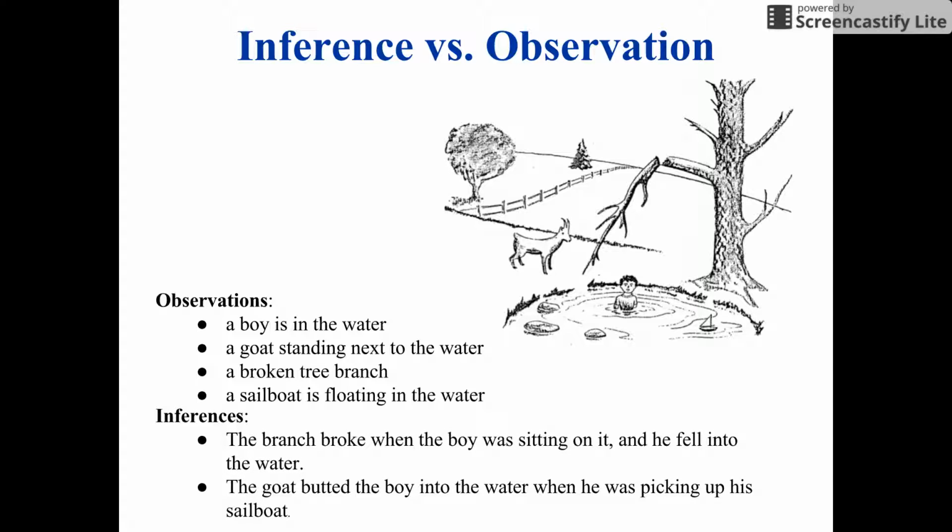Here are the inferences we can make, or the story. The branch broke when the boy was sitting on it, and he fell into the water. The goat butted the boy into the water when he was picking up his sailboat. Those are inferences, not observations.